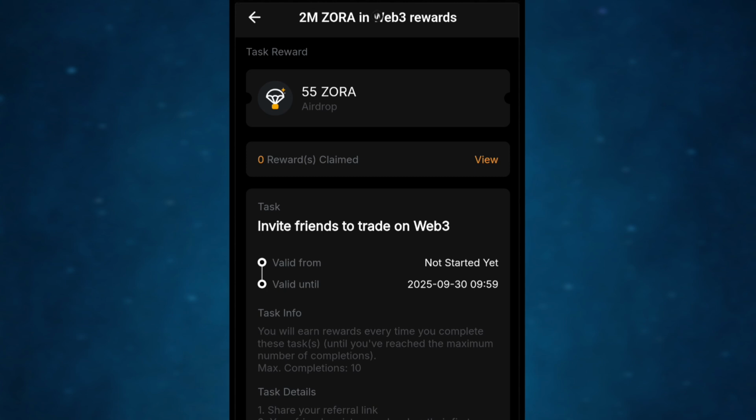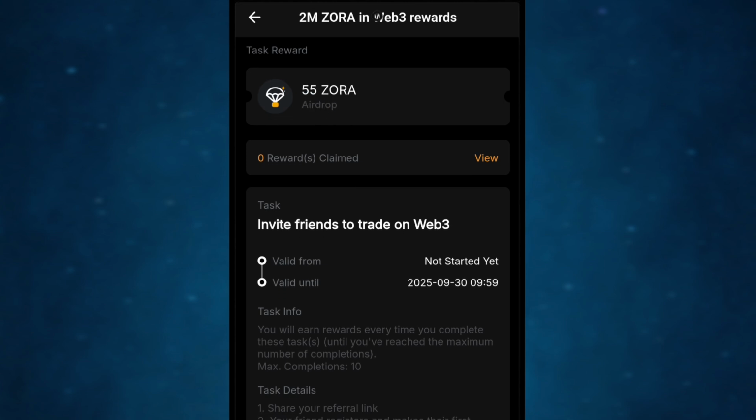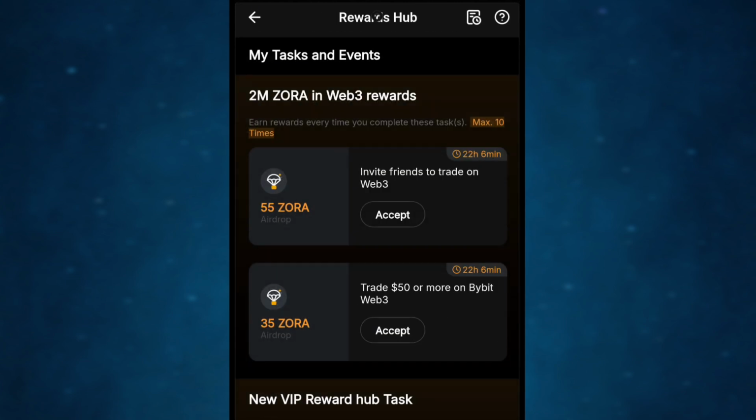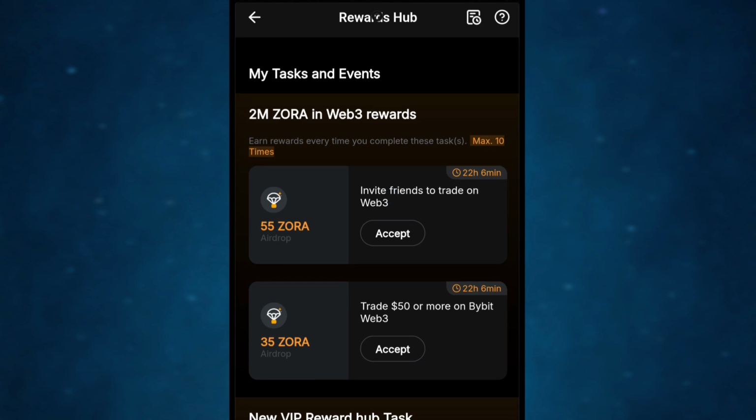Then after everything ends, they will give you your 55 silver airdrop immediately. That will make your money double, even more than the $50 that you used in trading. So I hope you understand, right? You can also invite people here, but just trade the $50.